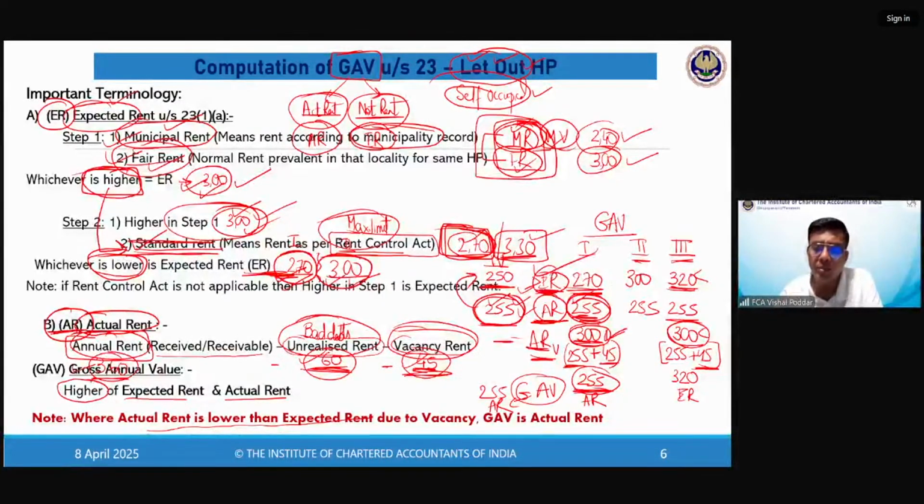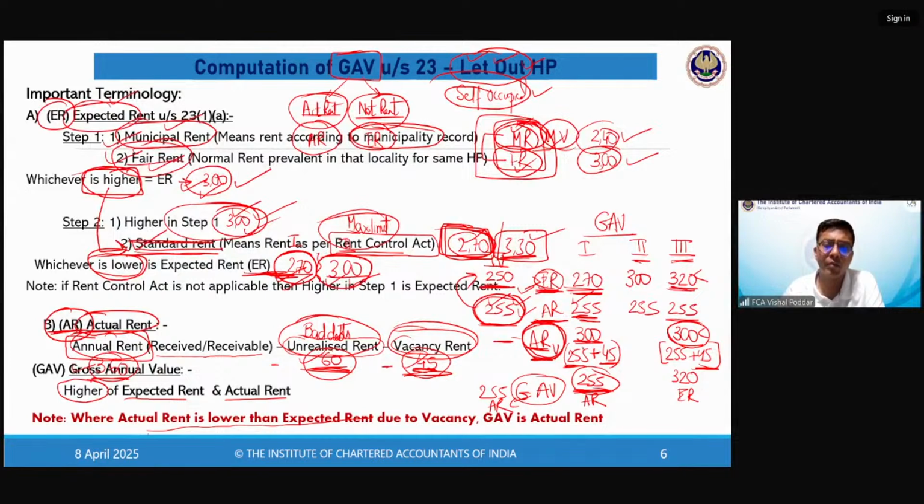But if ER is greater than AR, now please understand, the law does not want to tax ER because ER is not the real income. This is the basic idea. ER is a notional income. It is an assumed figure. It is not your real income. So that is why the law says, okay, even if ER is greater than AR, I do not want to tax ER. Do one thing, find out a new figure, which is ARV.